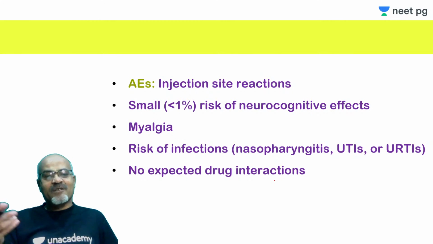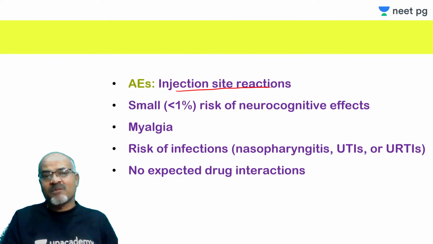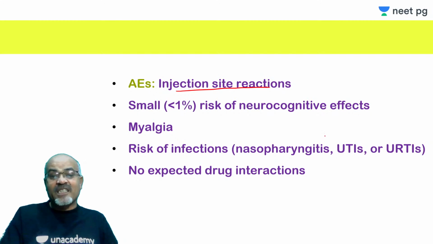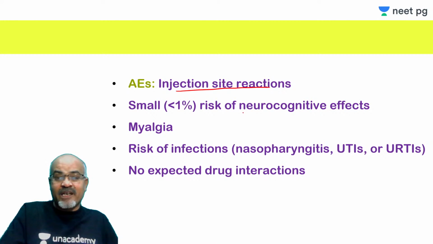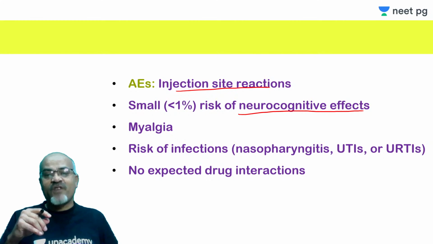The most common side effect, as we expect since we are giving subcutaneous injections, is injection site reactions. Maybe 10% of the people experience this kind of site reaction. And there is data coming up from several clinical studies, and these data have shown that there is a risk of neurocognitive decline, that it has an effect on neurocognitive functions.